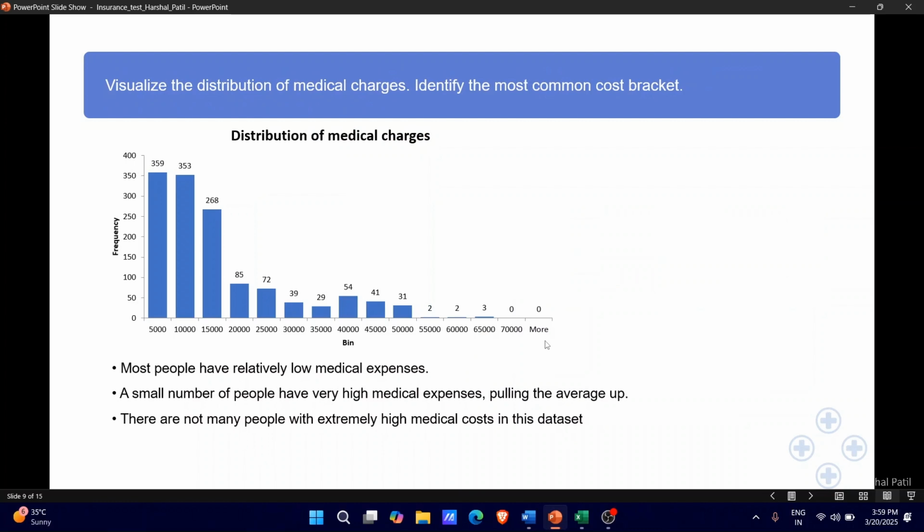From that, we have some key insights. Most people have relatively low medical expenses. A small number of people have very high medical expenses, pulling the average up. There are not many people with extremely high medical costs in this data set.